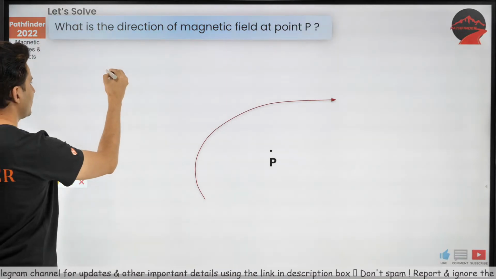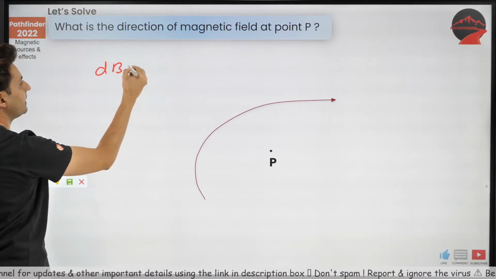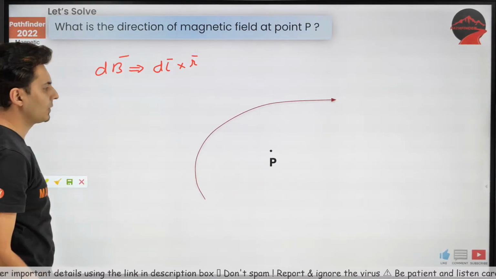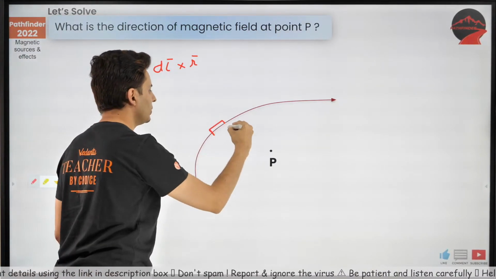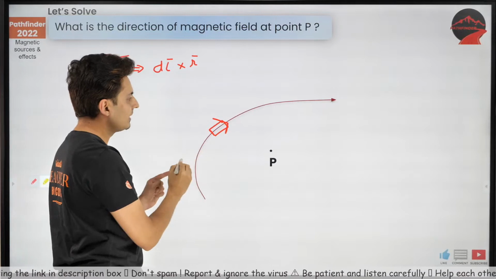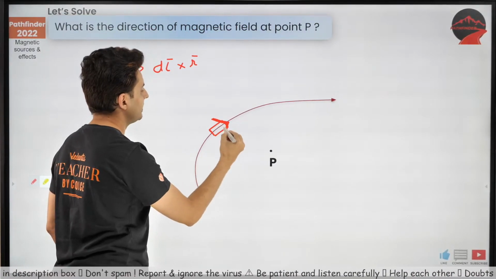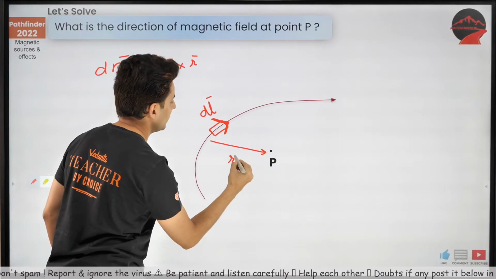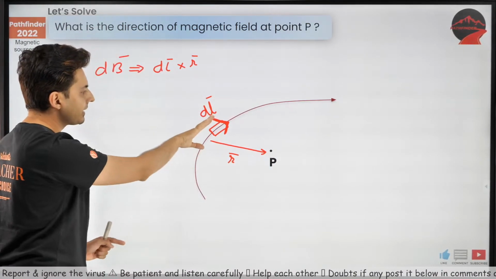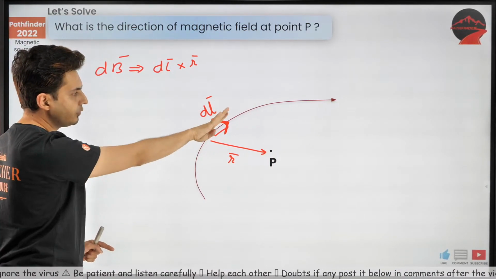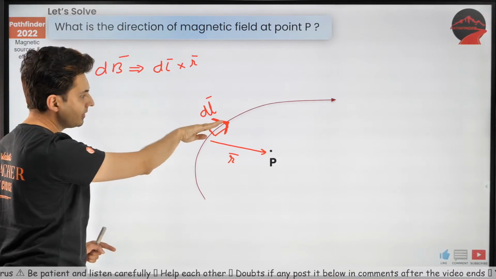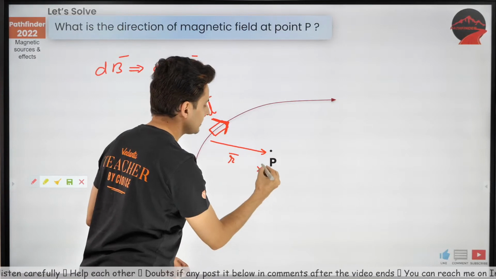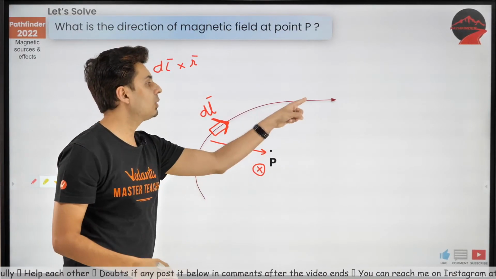Again, all you need to do is remember the field will be in the direction of dl cross r. That's all you need to think about. If you take any element over here, the current is going in that direction, so that is the direction of dl. Where is r? r is here. Just do dl cross r. Put your four fingers along dl, then curl to r. Where is your thumb going? It's inside.